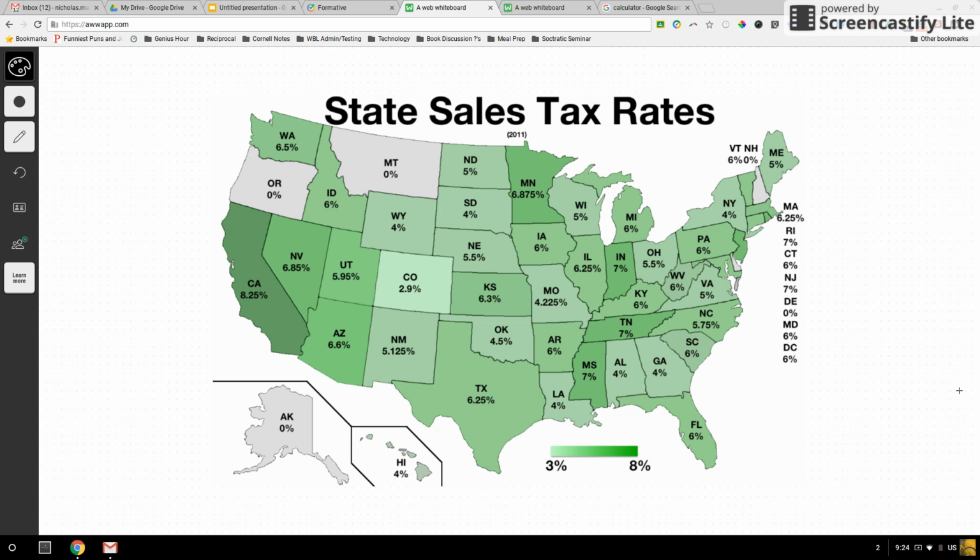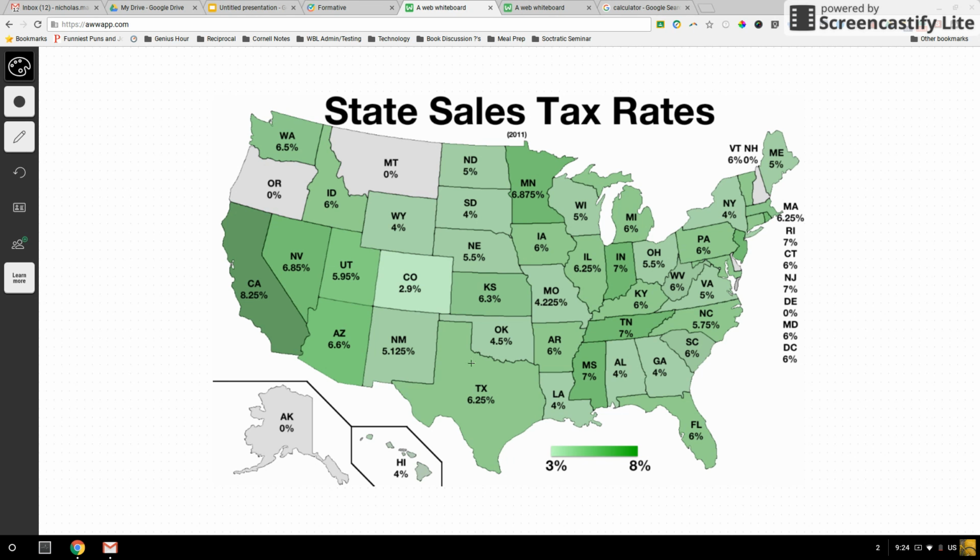Now, sales tax is set by state. So you can see I have this picture here of the current sales tax rates in the United States. If I were to buy that brand new basketball here in Minnesota, I would pay a tax of 6.875%. So the government in Minnesota decides this. If I were to buy that same basketball, let's say in California, I would pay a tax of 8.25%. So I would actually pay more for that basketball in California than I would in Minnesota.